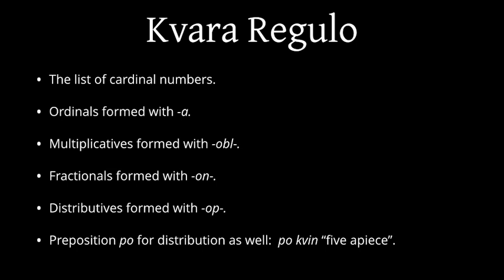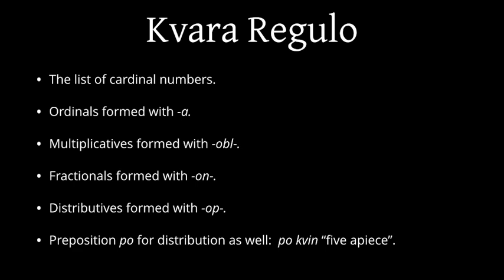The fourth rule contains the list of cardinal numbers: unu, du, tri, kvar, kvin, ses, sep, ok, naŭ, dek, cent and mil. It tells us that you form the ordinal form of a number by putting a on it, and then it gives you the preposition po for distribution and the affixes that we covered in the affixes video.